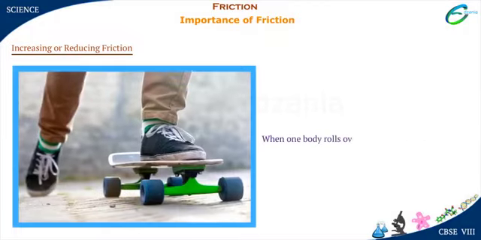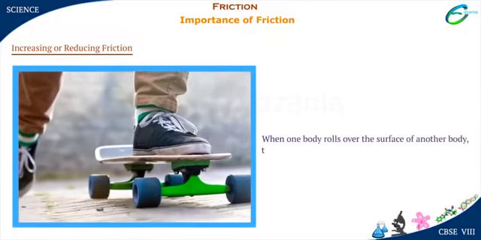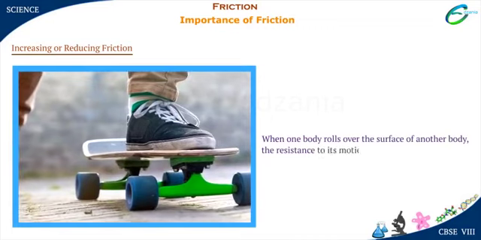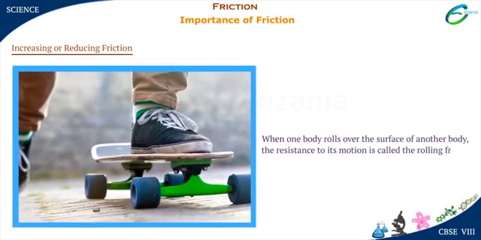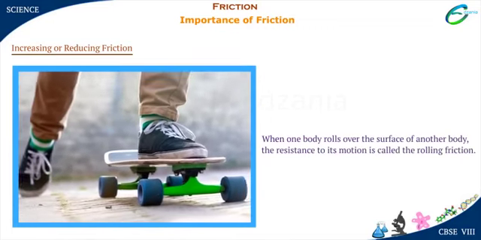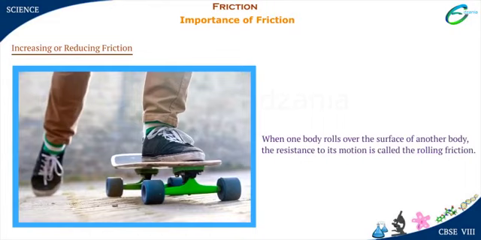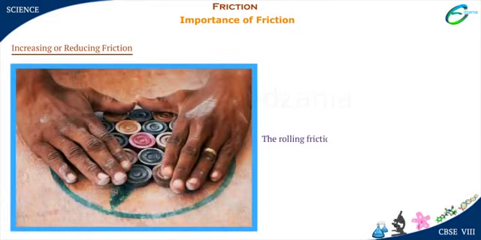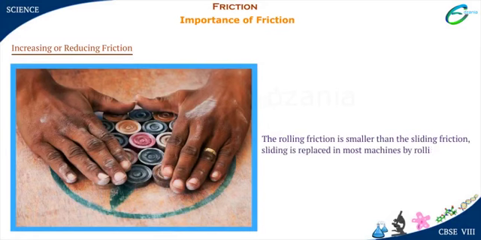When one body rolls over the surface of another body, the resistance to its motion is called the rolling friction. That is why skateboarders enjoy their rides. The rolling friction is smaller than the sliding friction. Sliding is replaced in most machines by rolling by the use of ball bearings.